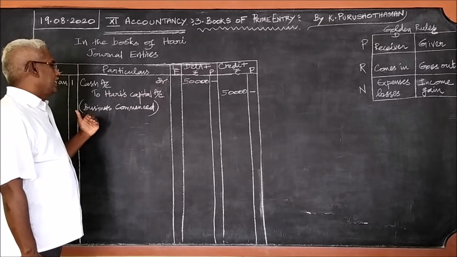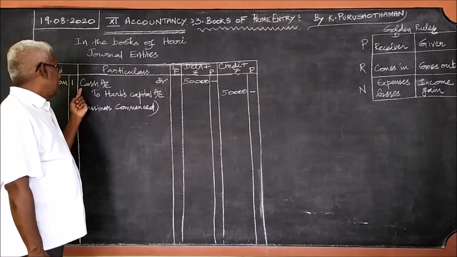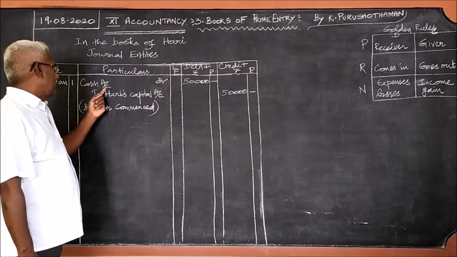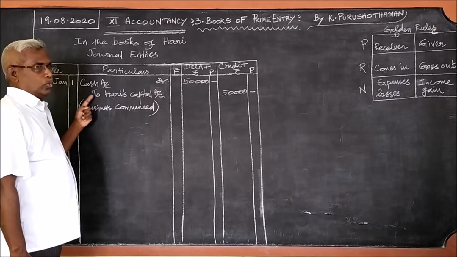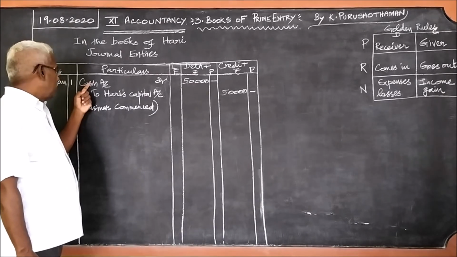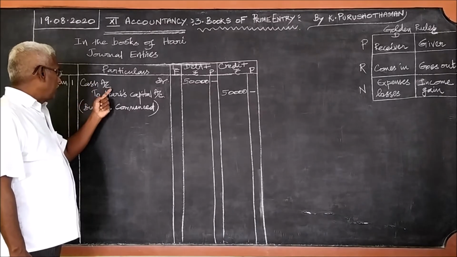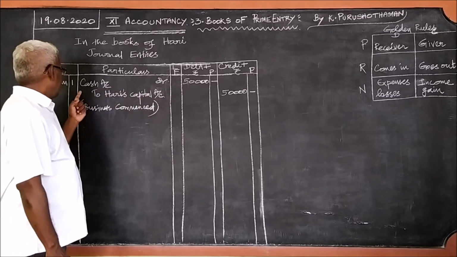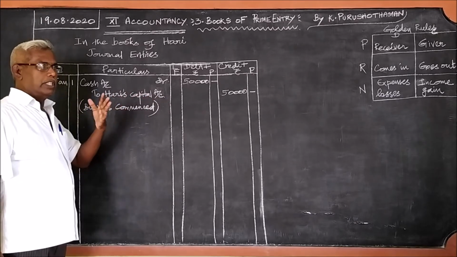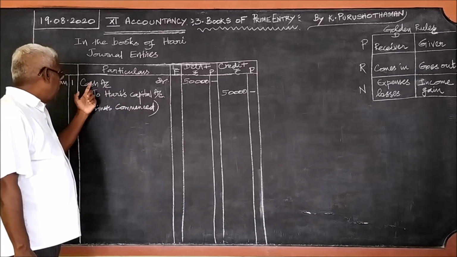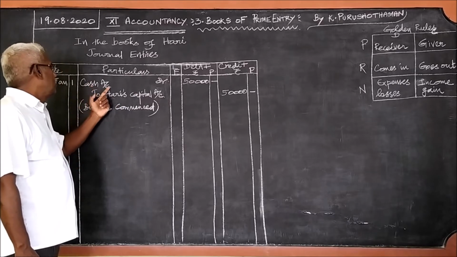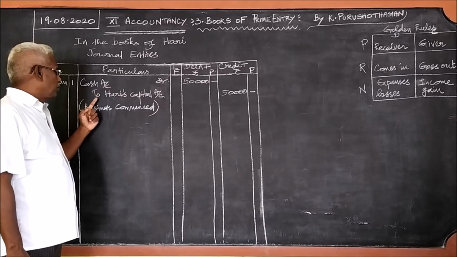Where you write the credit, there is the term 'To'. The 'To' should begin from the middle of the word above. Be very careful.